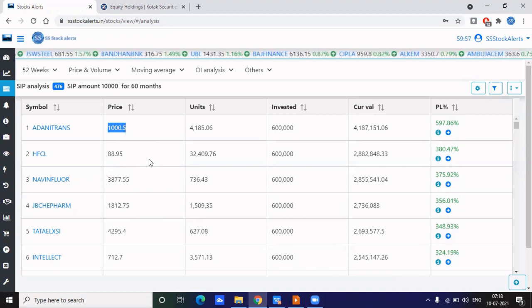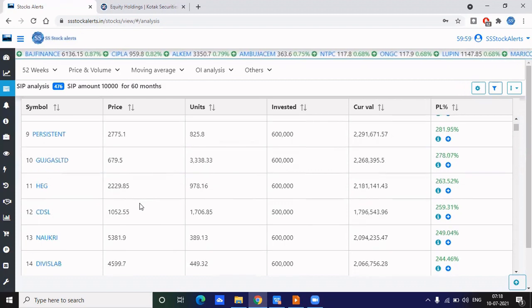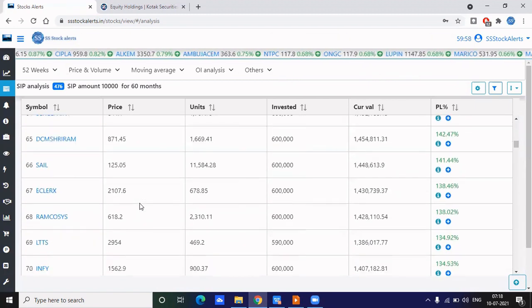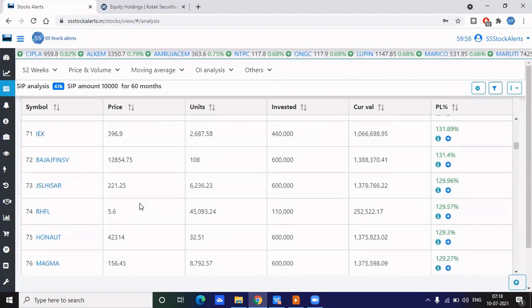You can select those stocks also. Since my SIP amount is less, I'm going with the less than 150 rupees stocks. Let me just select here. What I have done here is I just went through the list. I started my SIP process five months back, using only this analysis.